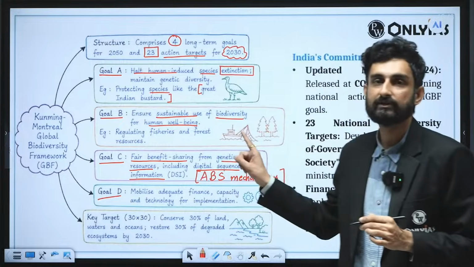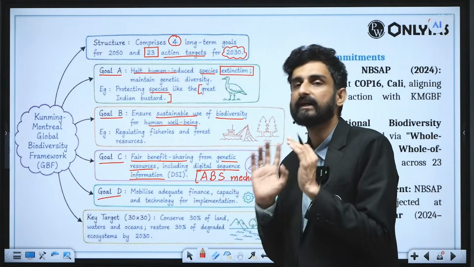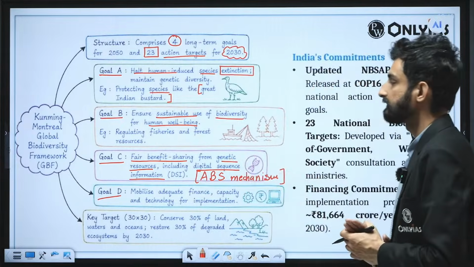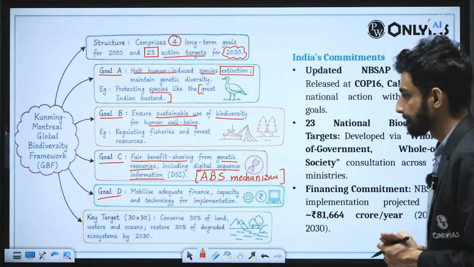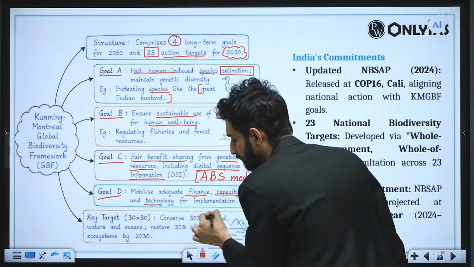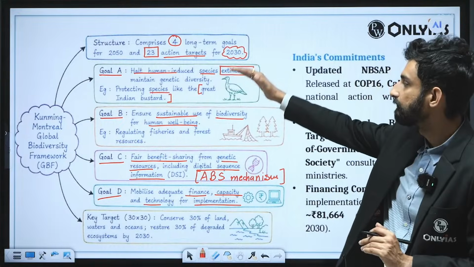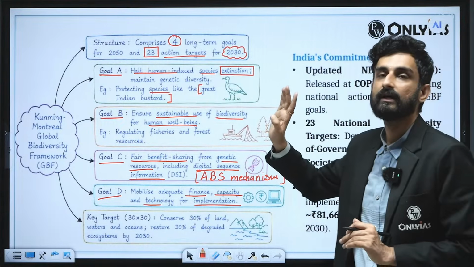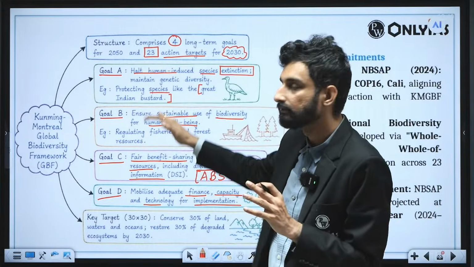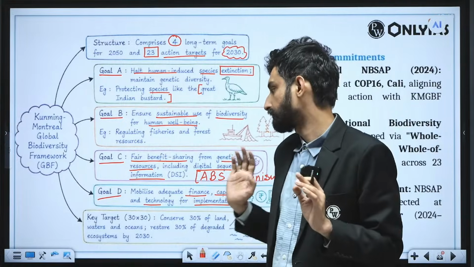So every piece of information regarding the access of those genetic resources should be put on the DSI register that they have recently launched in the recent COP. Goal D is: mobilize adequate finance, capacity building and technology for implementation of all these targets that we have seen. So these are the 4 goals. You should be remembering this. A person who does not know these goals might write less and will get less marks for sure.